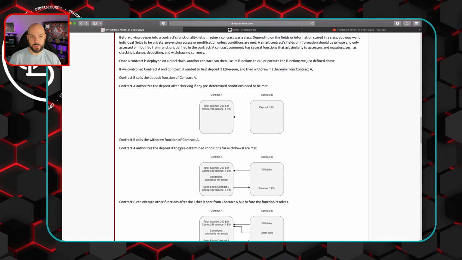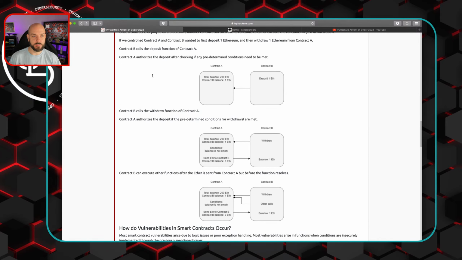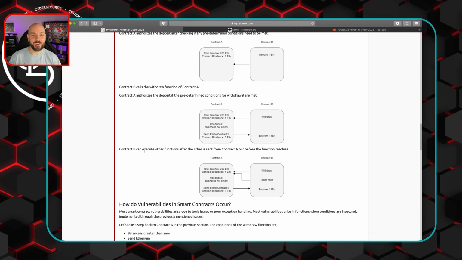Contract A authorizes a withdrawal if the predetermined conditions for the withdrawal are met. Contract B can execute other functions after the ether is sent from contract A, but before the function resolves. Okay, so it's like it has an open window and can execute other functions while the original function hasn't closed out yet.